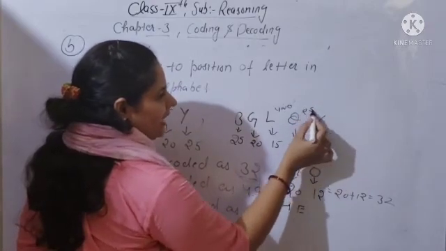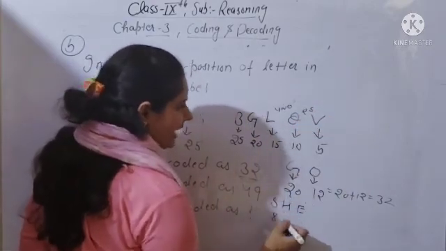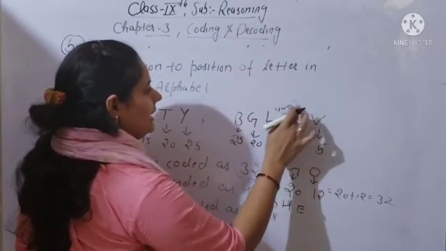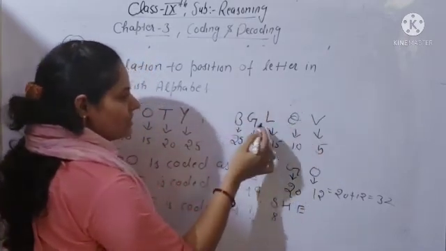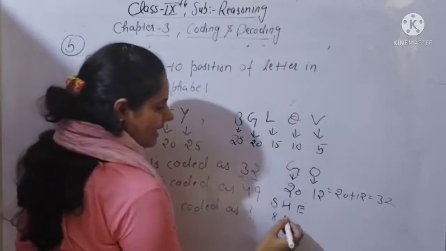So 10, 9 and 8. So it will be 8. H will be A, B, C, D, E, F, G, H. So G is at 20th, so H will be at 19th position.